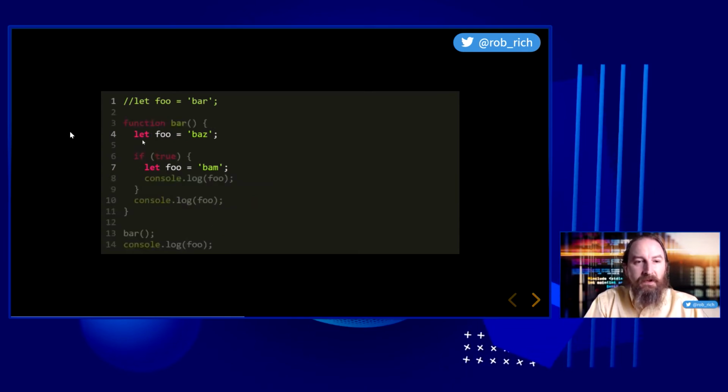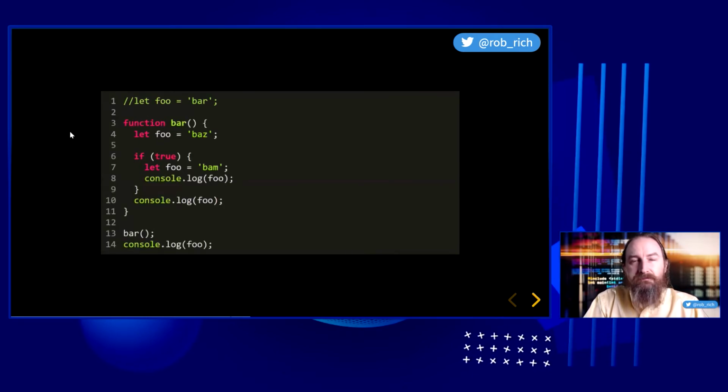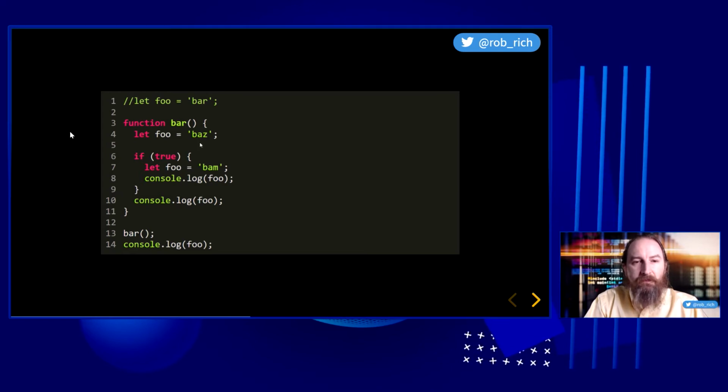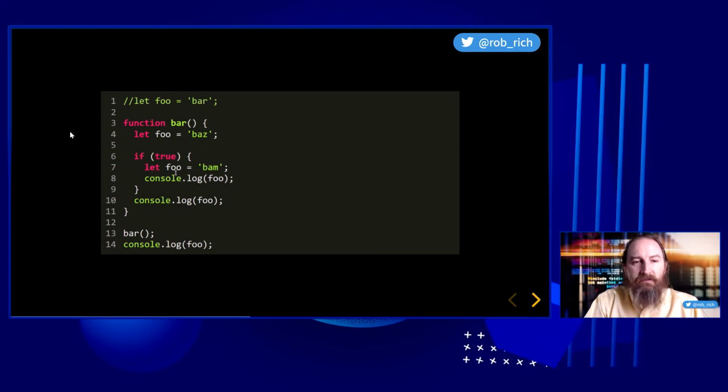Let's do it again, but in this case, we're going to define that foo variable. What happens here? Let's think like the compiler and figure it out. Our first pass, we allocate the outer foo and the inner foo. And in our second pass, we'll execute it. We define and then execute our function. We'll set our foo to baz. Inside the curly brace, we now have an inner foo. It's a let, so it's curly brace scope. So we'll set that to bam, and we'll console log bam. Now out here, we're looking for a foo variable. We'll find this foo variable, and so we'll console log baz.